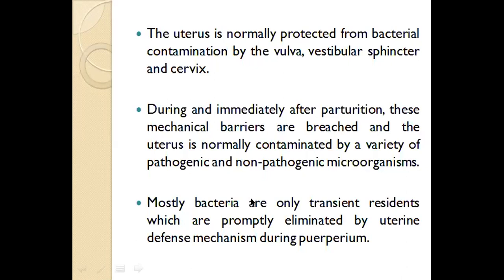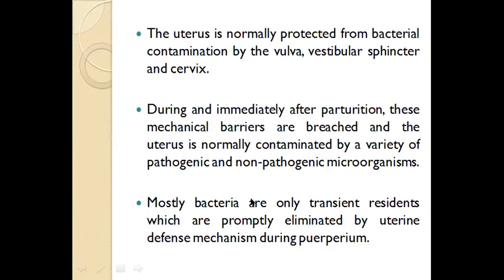During this phase, because the animal is already in stress, the immunity is already down. So these bacteria, which are only transient residents of the uterus, gain entry, and if the uterine defense mechanism is not working properly, they get a chance to grow, colonize, and cause the infection.